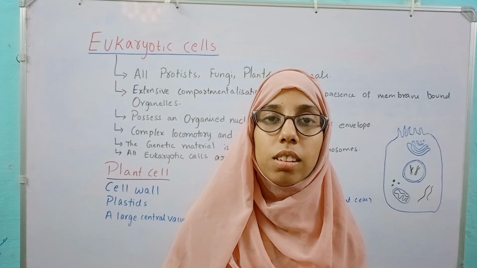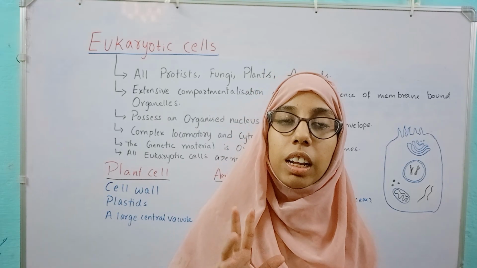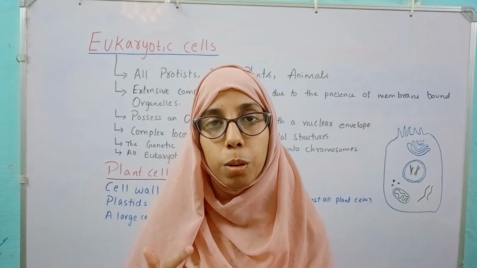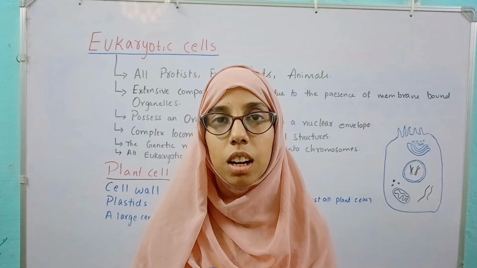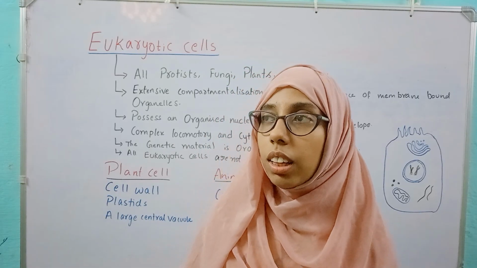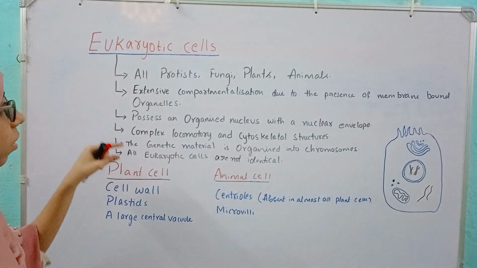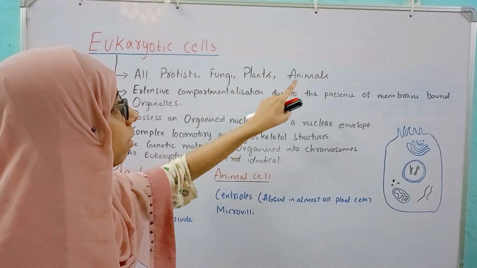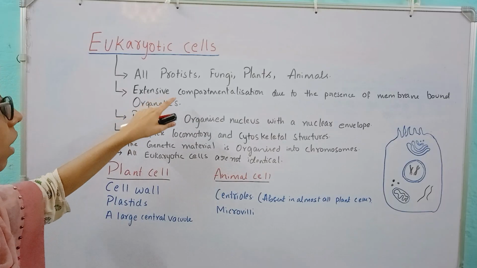We have seen in the biological classification lesson that Whittaker classified living organisms into five kingdoms. They are Monera, Protista, Fungi, Plantae and Animalia. Monera is the only kingdom which falls under the prokaryotes. Okay, all other kingdoms fall under the eukaryotes. So all protists, fungi, plants and animals have eukaryotic cells.